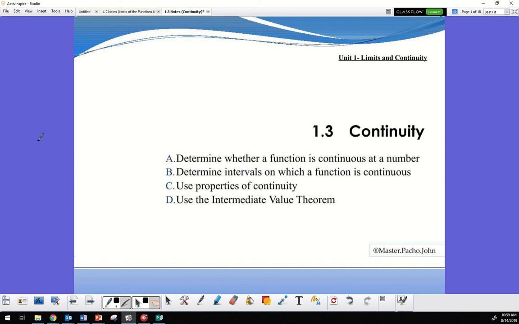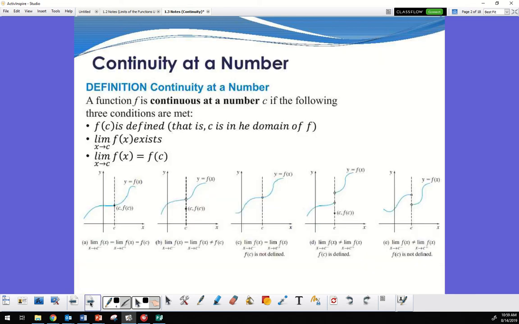So, for it to be continuous, a couple things have to happen. On your slide, yes, this is kind of small, but the main thing I want should be right there. Okay, these three things right here.